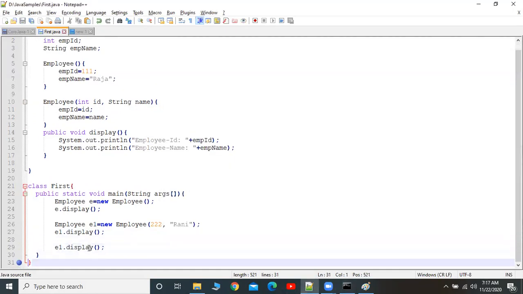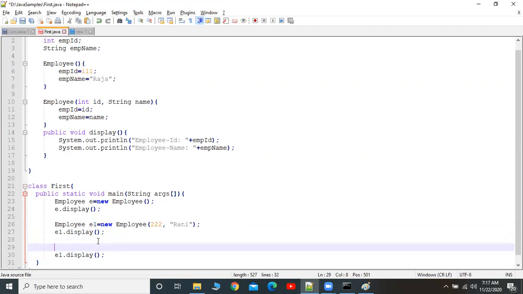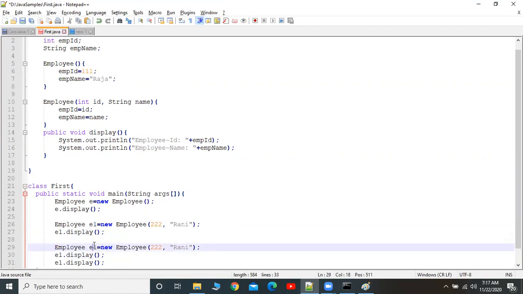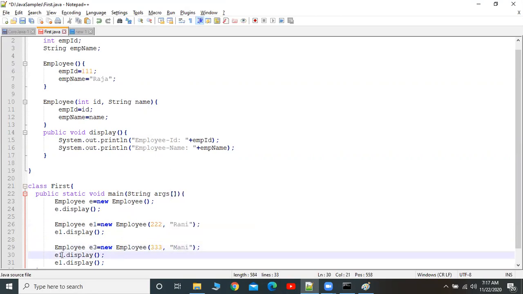Now I am creating another object called E3 with the value 333 and the name Money. Now I am going to display E3. So, very important here.